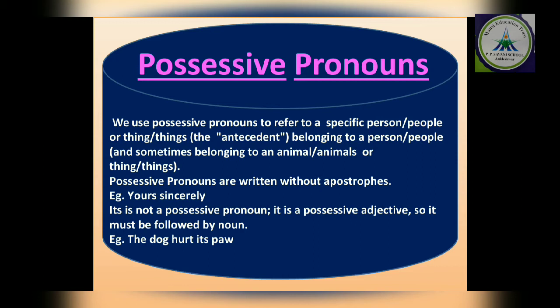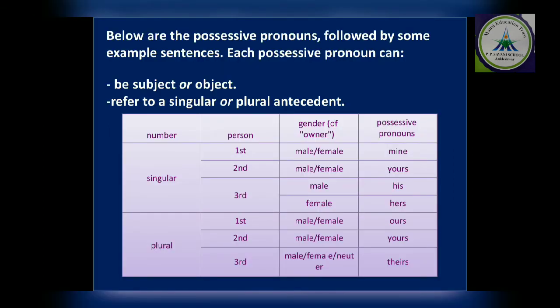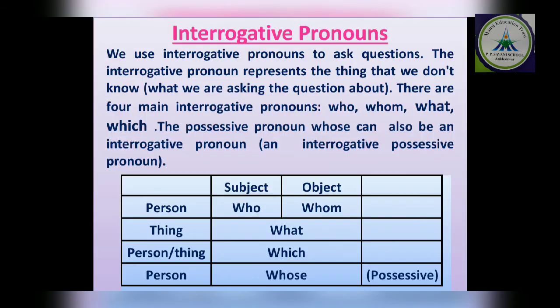I told you just now that it is generally comes at the end of the sentence and no noun is put. For example, in this, the dog hurts its paw. Paw is a noun. So it is acting as a possessive adjective. It is not acting as a possessive pronoun. Clear? Possessive pronoun show the possession. The pronoun that show the possession is known as possessive pronoun. Here is the table. The word used for first person and second person, for singular and plural. Clear? You can learn it.